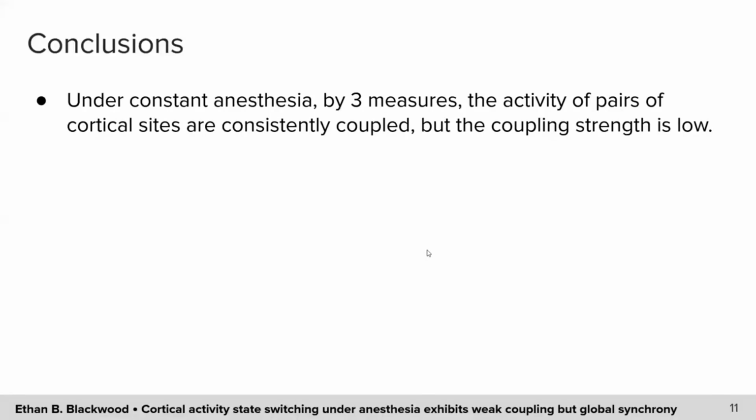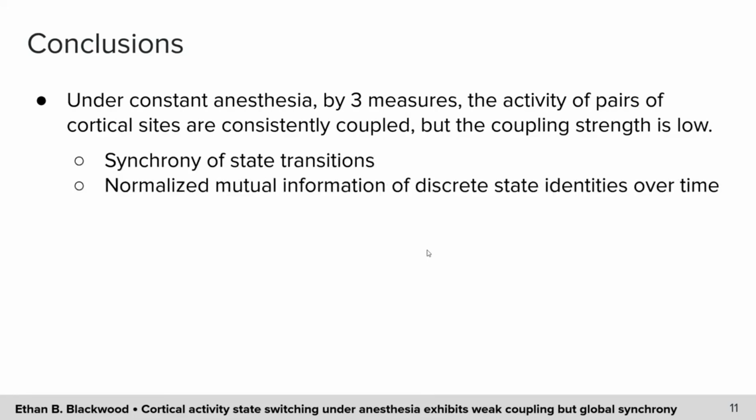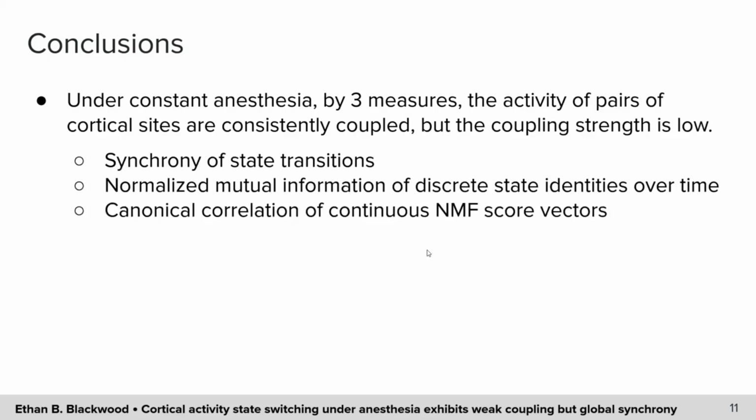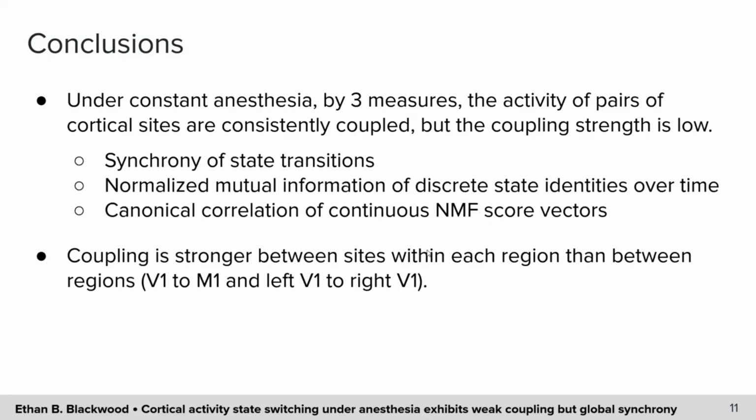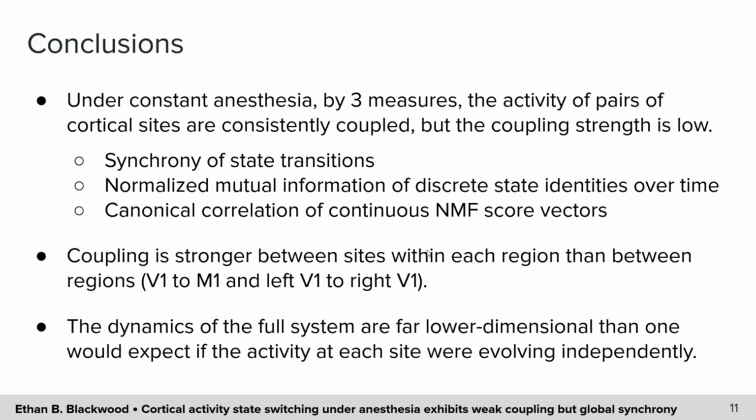In conclusion, under constant anesthesia, 3 measures show the activity of pairs of cortical sites to be consistently coupled, but with low coupling strength: synchrony of state transitions, mutual information of discrete states, and canonical correlation of NMF score vectors. Coupling is stronger between sites within each region than between regions, and the dynamics of the full system are far lower dimensional than one would expect if the activity at each site were evolving independently.